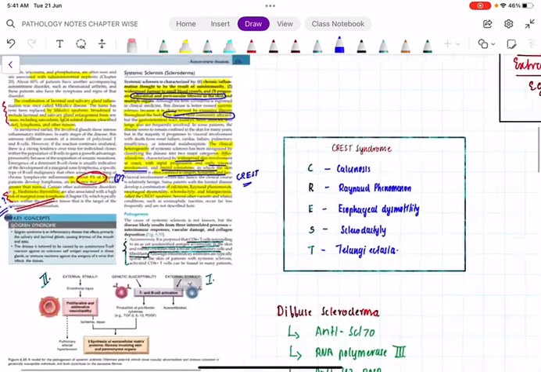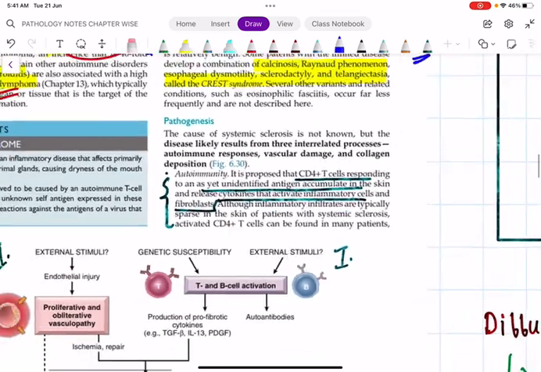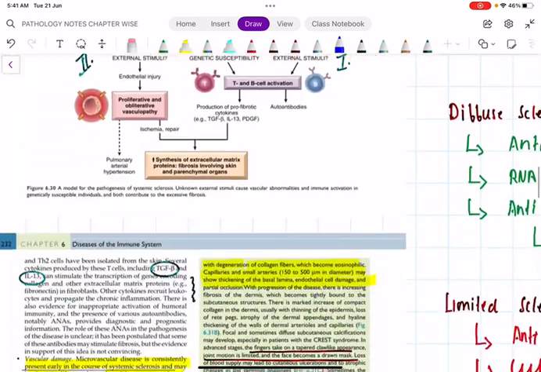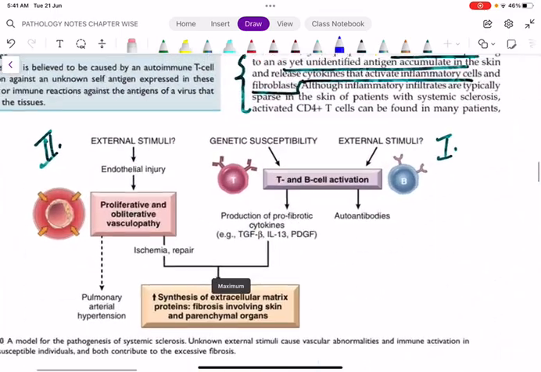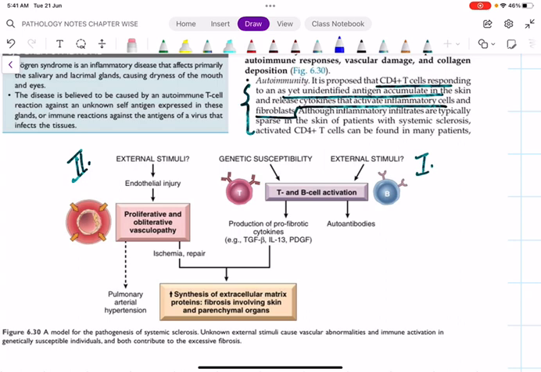Fine. Then coming to the pathogenesis. So just remember this picture, this picture itself will give rise to the pathogenesis. Whenever there is any external stimulus or genetic susceptibility, due to endothelial injury, there will be proliferative obliterative vasculopathy. That means endothelial damage happens. What happens normally? Whenever there is an endothelial injury, there will be cytokines, inflammation, fibrosis. That is a normal mechanism, we already studied in inflammation.